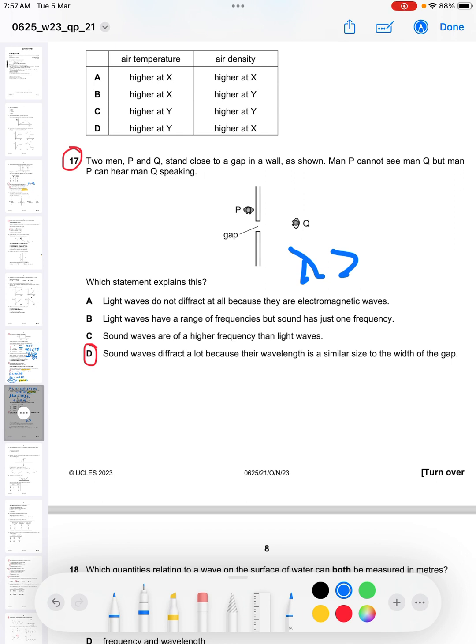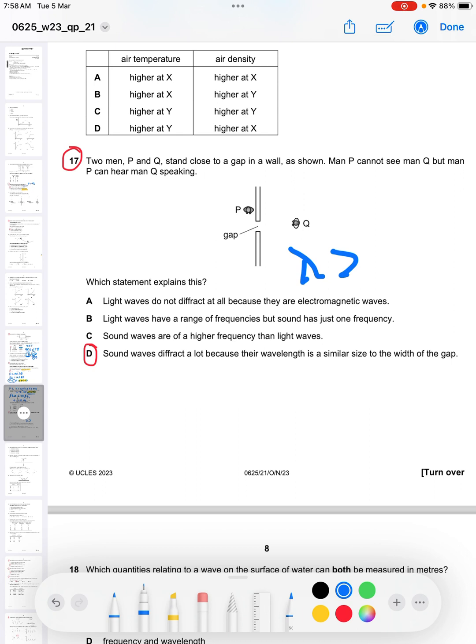A, light waves do not diffract at all because they are electromagnetic waves. This is a wrong statement because all waves diffract. It's a property of all waves to diffract. Then B says light waves have a range of frequencies, but sound is just one frequency. Again, that is very wrong. People can sing at different frequencies. The reason why your voice is different from my voice is because of our frequencies, our pitch. C, sound waves are of a higher frequency than light waves. This is wrong. Light waves have a bigger frequency than sound waves.